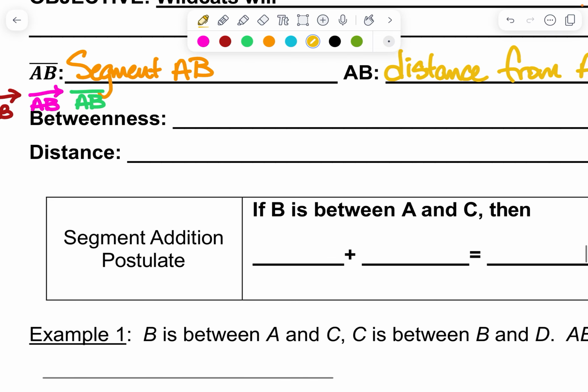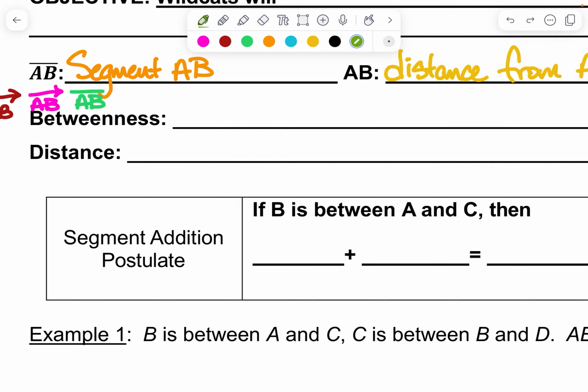We talked in class about the concept of betweenness and distance. Betweenness just means something is in between two other things. I know that seems really basic, but if I have this segment right here, and this is between them, this is between them, this is between them. It's just this concept that if something lies in between two points, it's in between them. I know that seems kind of redundant.